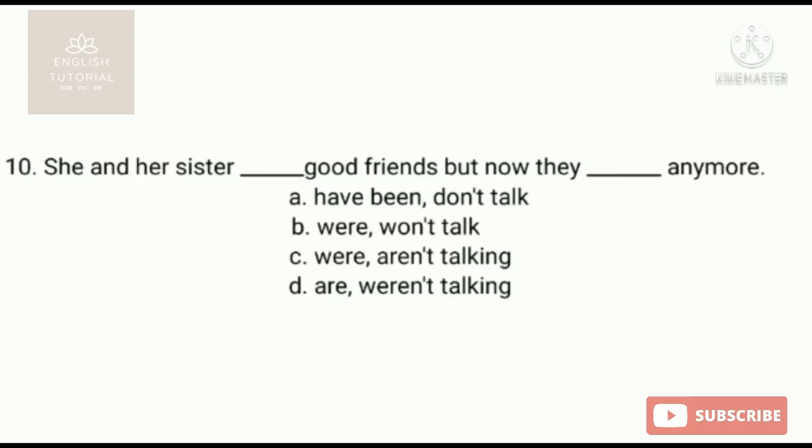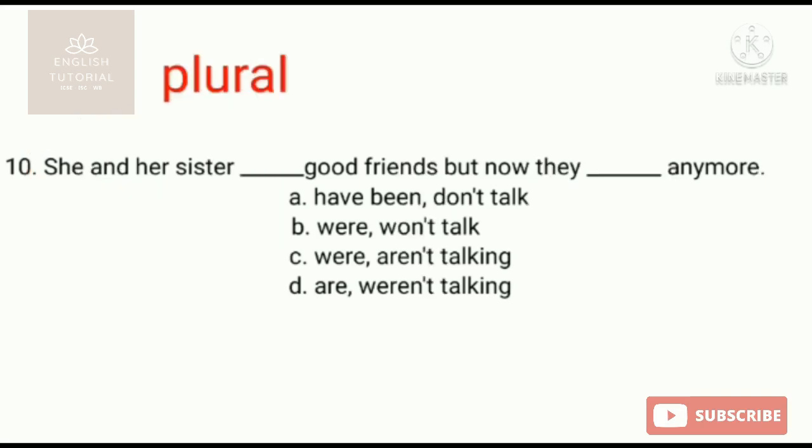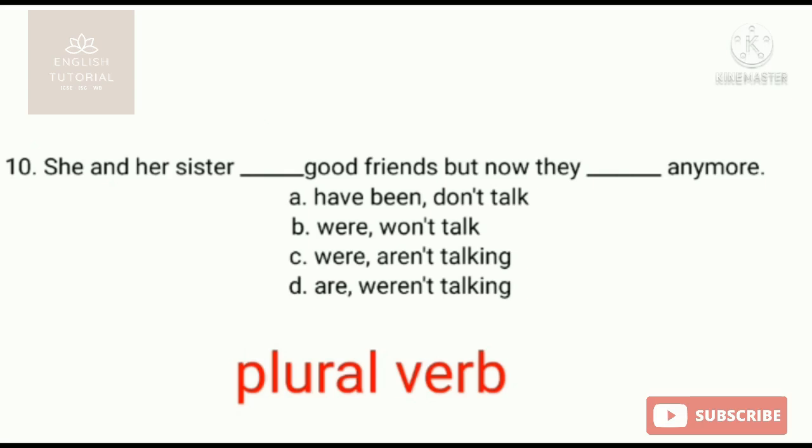Okay. Finally, we have come to the end. Number 10. Here the question is, she and her sister blank good friends, but now they blank anymore. So there are two blanks. Students, when there is one pronoun, she, and her sister, the noun, and the conjunction, then the subject is plural. She and her sister, plural subject. So they will take a plural verb after that. From the options below, you need to identify a plural verb.